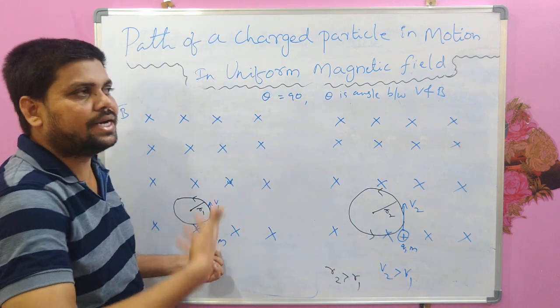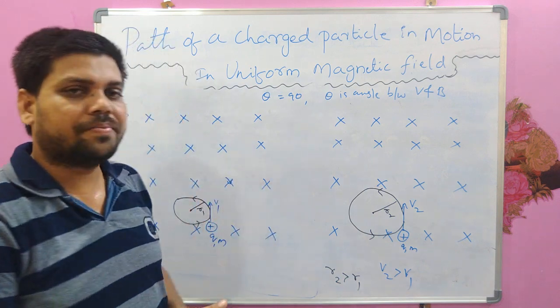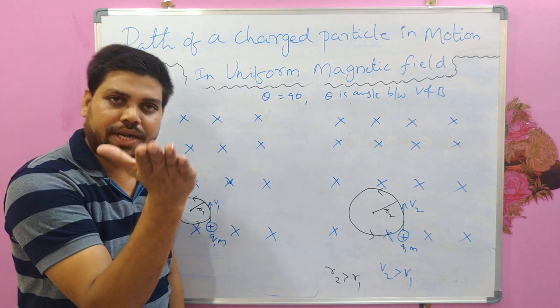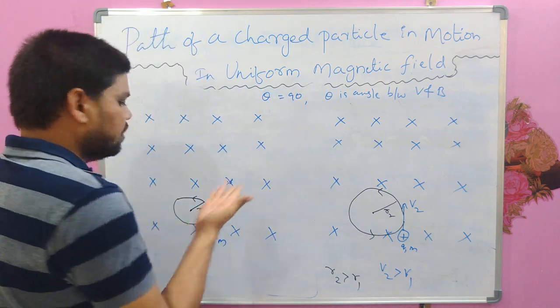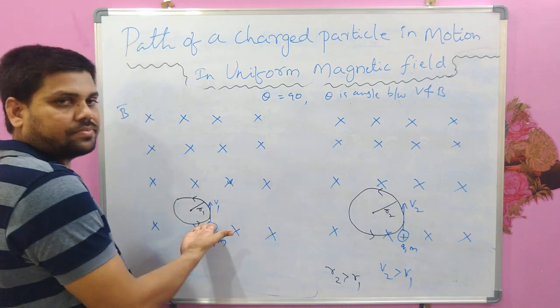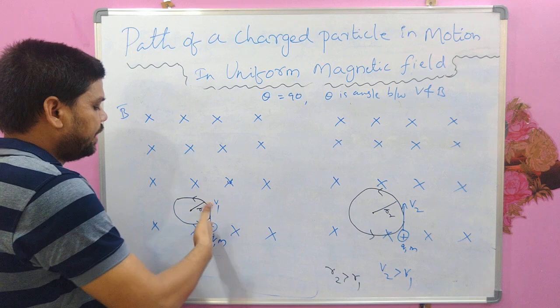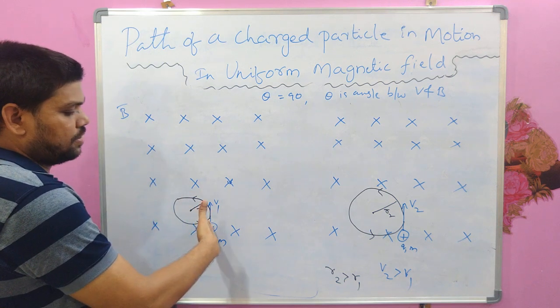So how do we predict the magnetic force direction instead of Fleming's left hand rule? If it is a positive charge, use your right palm, and the four fingers should be in the direction of the magnetic field, and the thumb should be in the direction of the velocity.